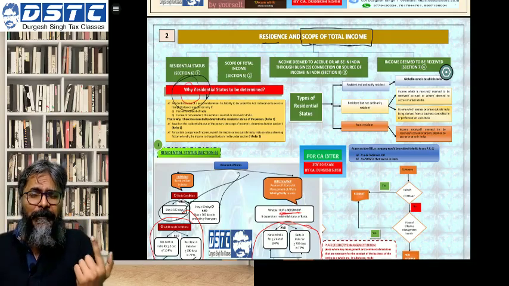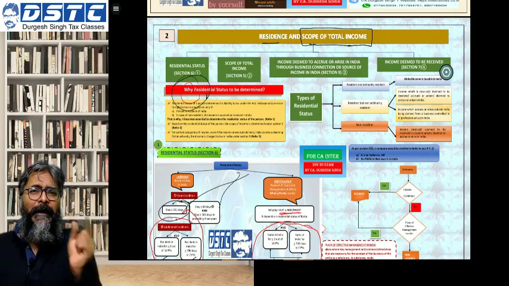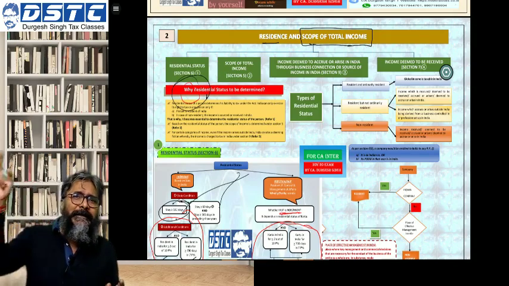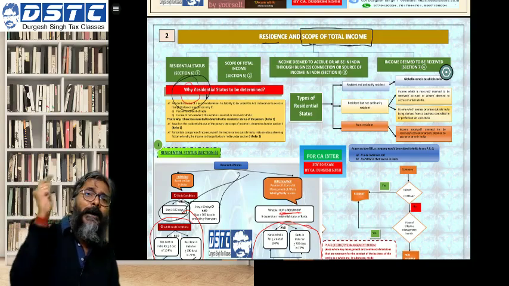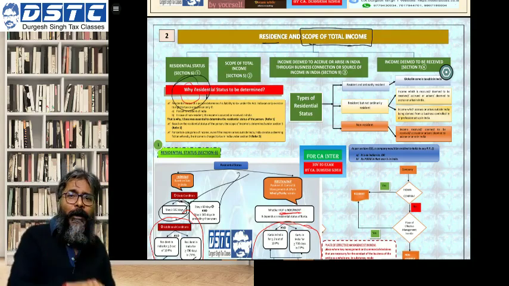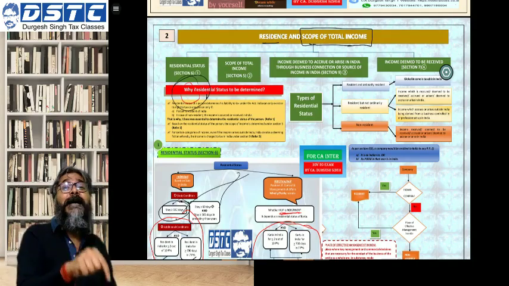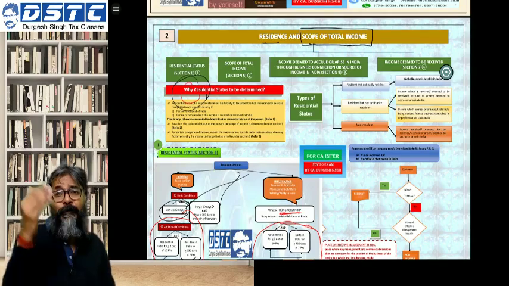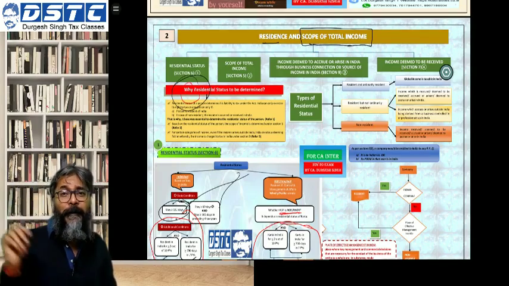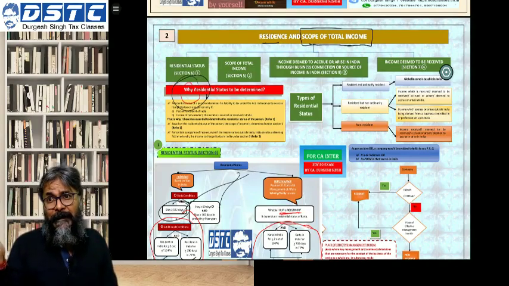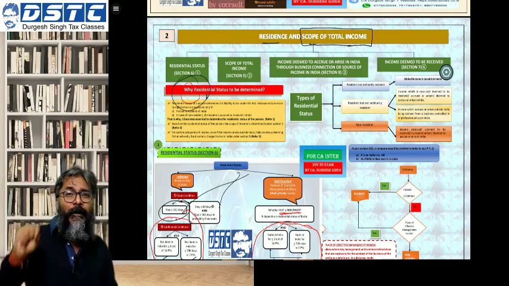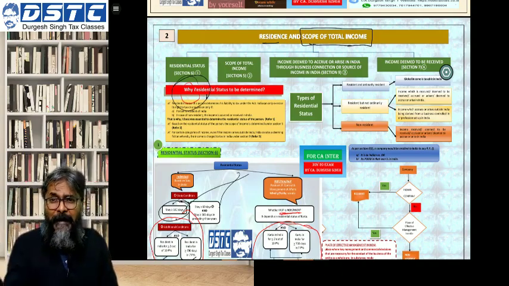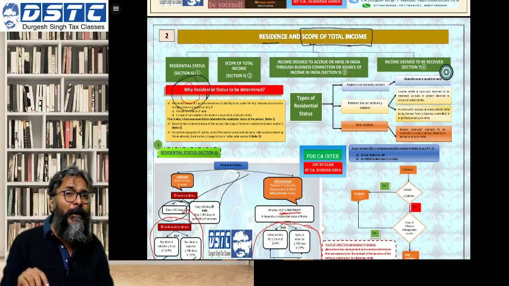In yesterday's example, students, while I was discussing with all of you, I told you that remittances made from outside India will not be considered as a first-time receipt. I gave you the example of your friend who went abroad for employment and stayed there. Whatever investment income he receives, he receives in his bank account in Singapore, and from that bank account in Singapore he is remitting this amount to India.